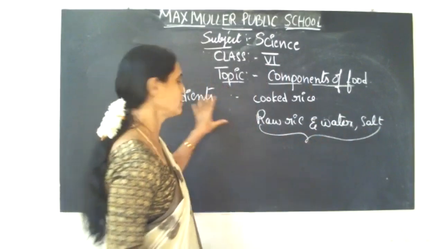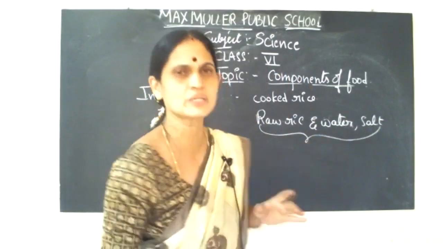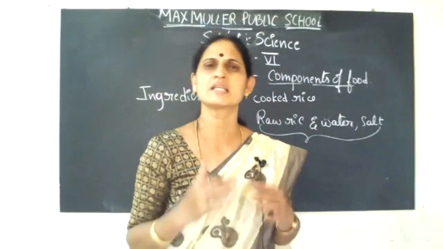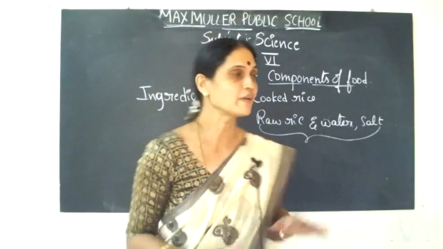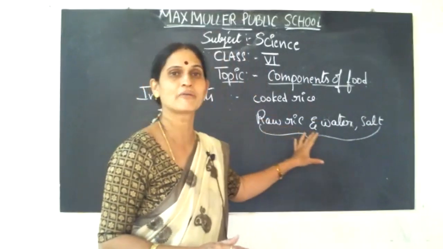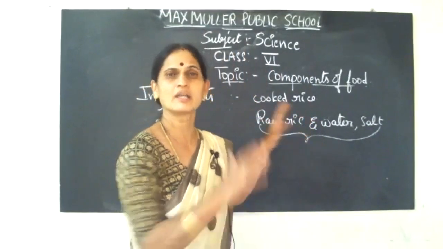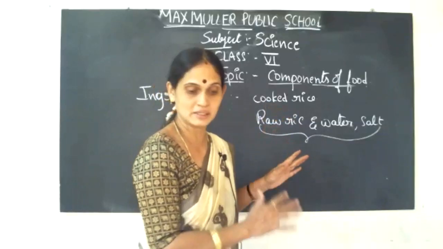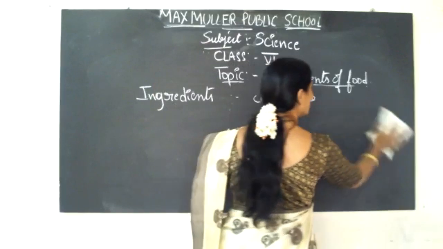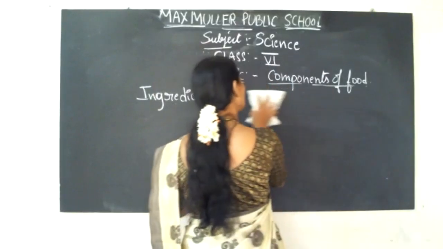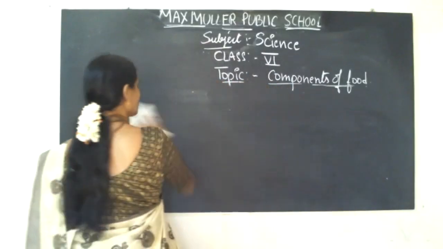Okay, these ingredients, as I said, like human beings, each one has its own qualities, its own speciality. The same way each ingredient also has its own components, that is what the nutrients are.